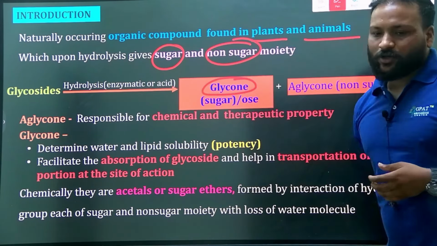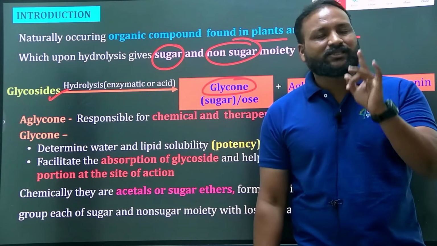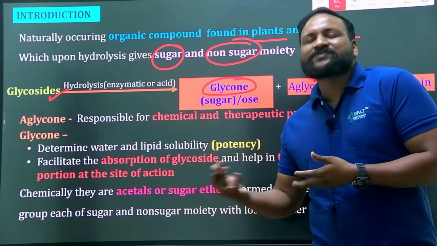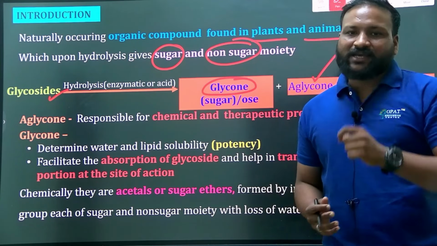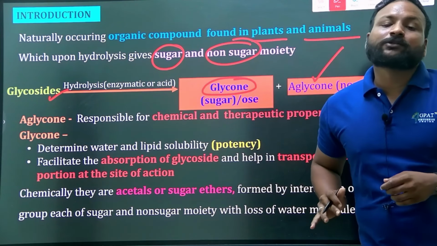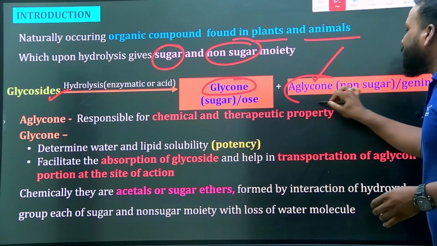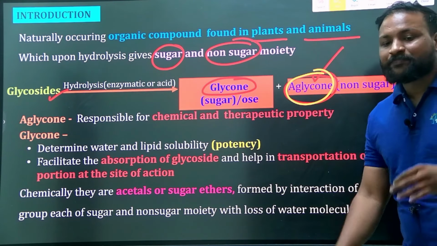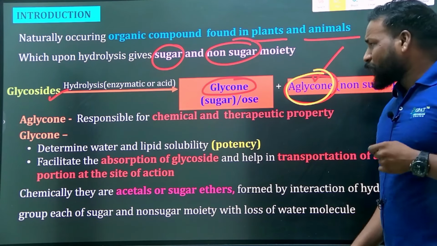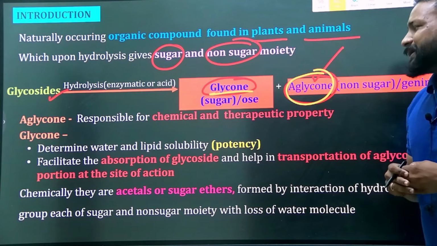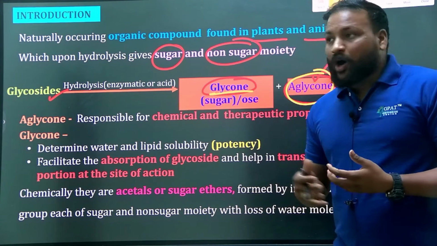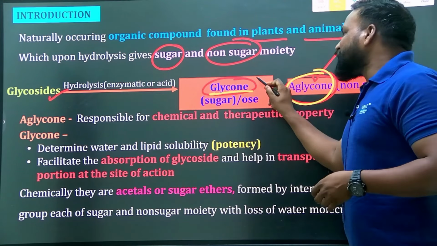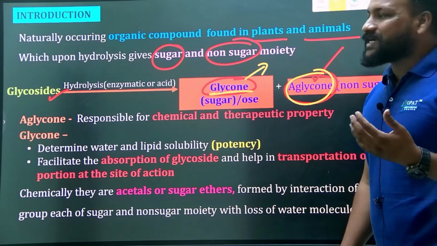Now the question is, why do they need to have two components, aglycone and glycone? Ultimately, secondary metabolites are mainly there to produce a therapeutic action. Among these two, which one is responsible for the therapeutic action? Only one: the aglycone moiety, or non-sugar moiety, is responsible for the therapeutic action. What is the role of the glycone moiety? It is mainly to improve the absorption of the non-sugar moiety. In general, these glycone moieties end with 'ose'.